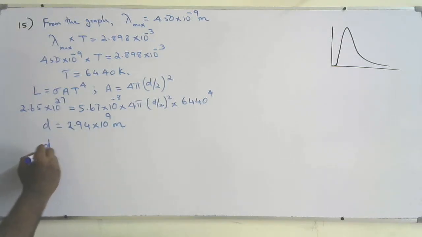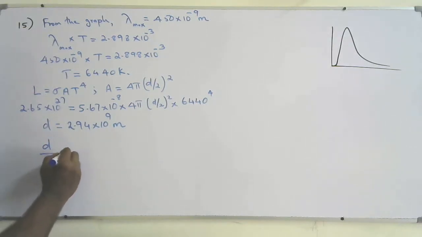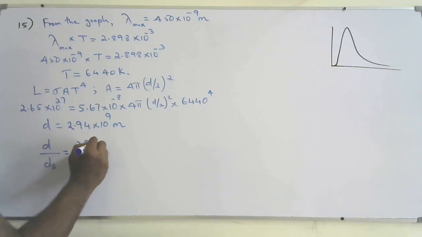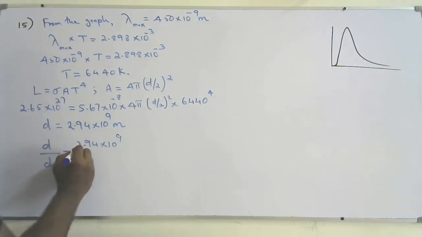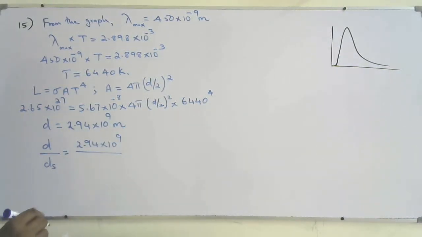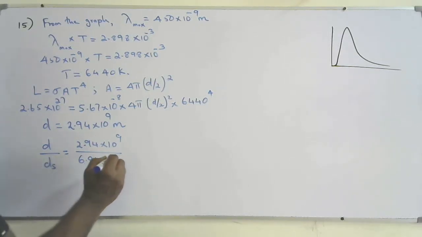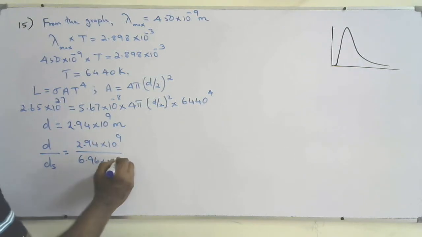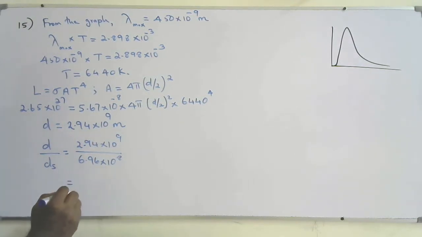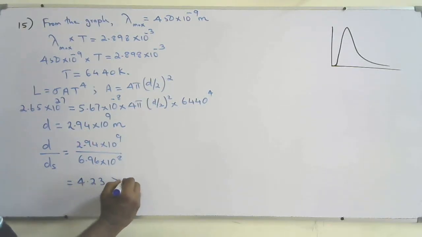So find diameter of the Procyon divided by diameter of the Sun, that is 2.94 × 10^9 divided by the diameter of the Sun, given as 6.96 × 10^8. So you will get 4.23, that is greater than 2.